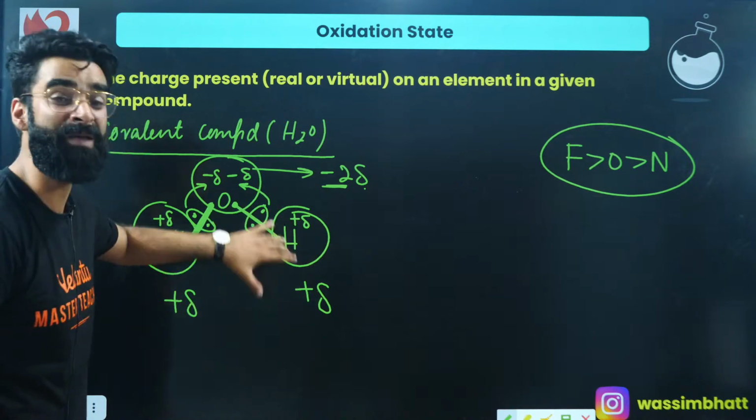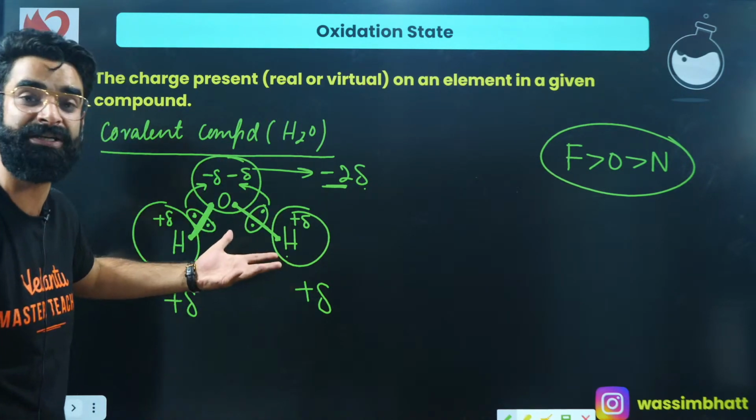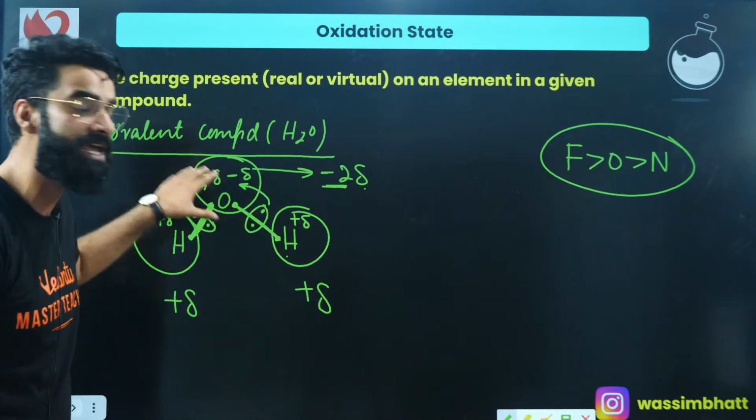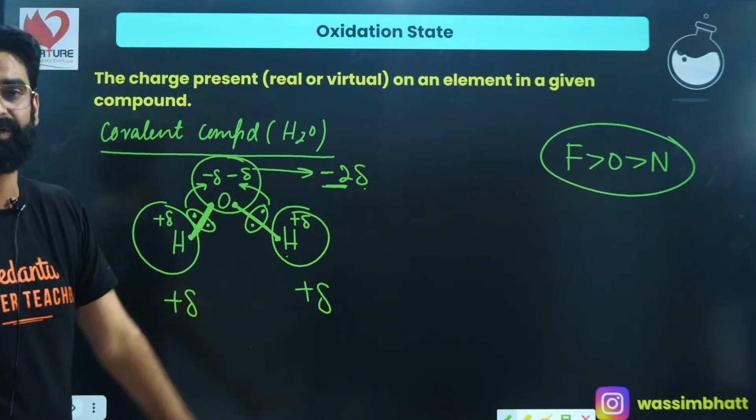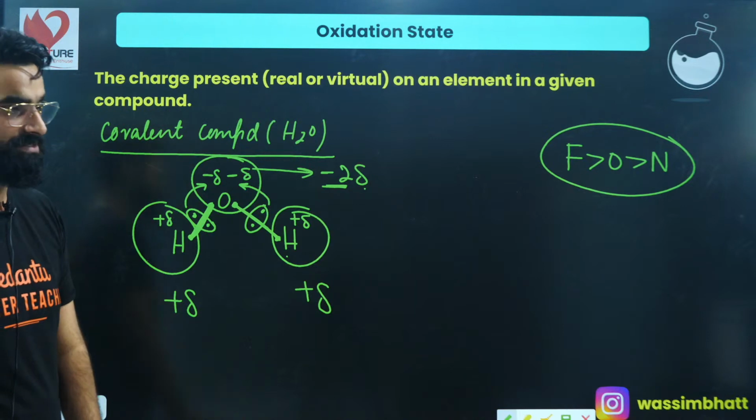They seem to be present on the atoms due to the electronegativity differences. Otherwise, these are not the actual charges, right? I'm sure it's clear to everyone.